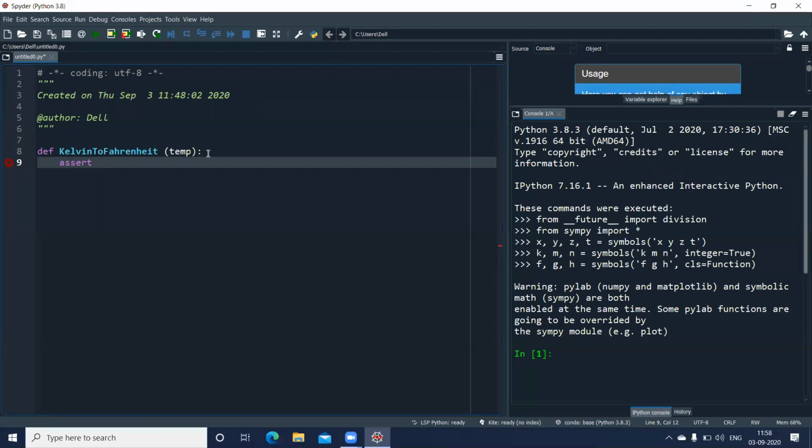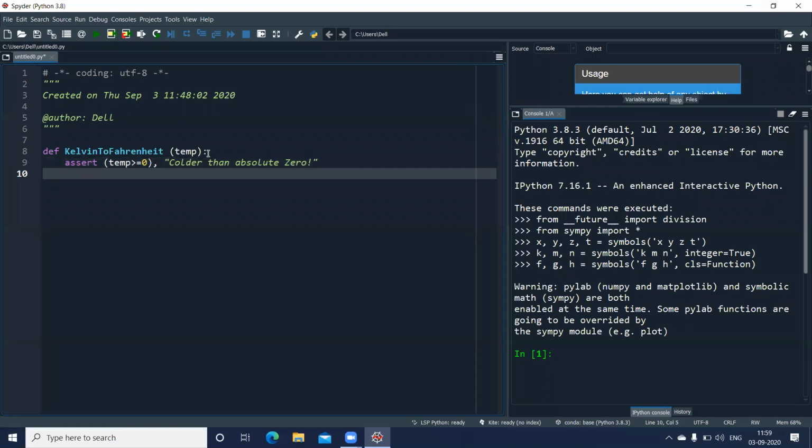So my condition I can write here: temp greater than or equal to 0. If it is, no problem. But if this condition is false, then I want it to raise the assert exception and display this message: colder than absolute zero, with an exclamation mark.